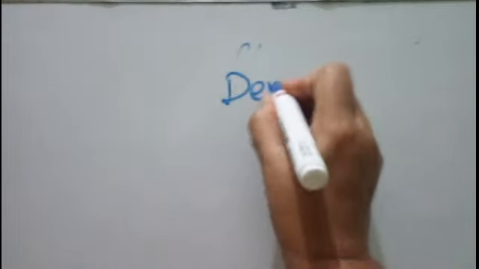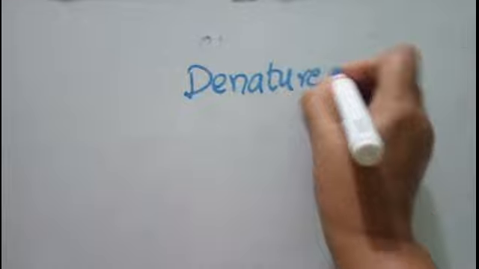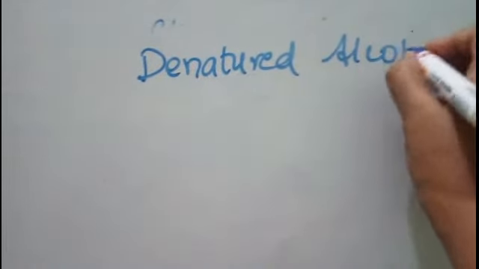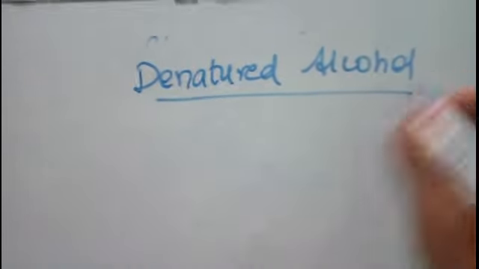Next, students, we will study about denatured alcohol. So what is denatured alcohol?